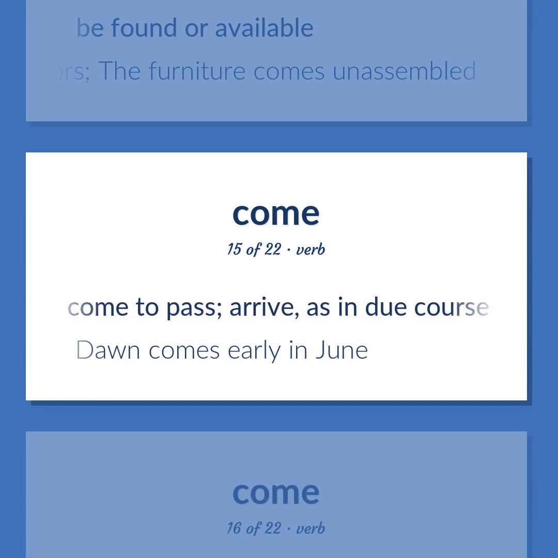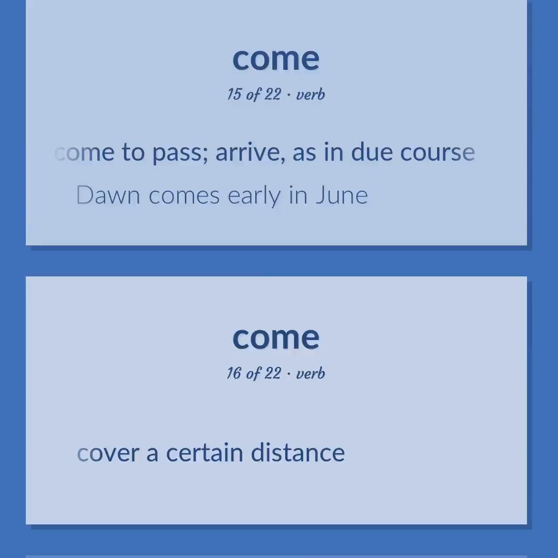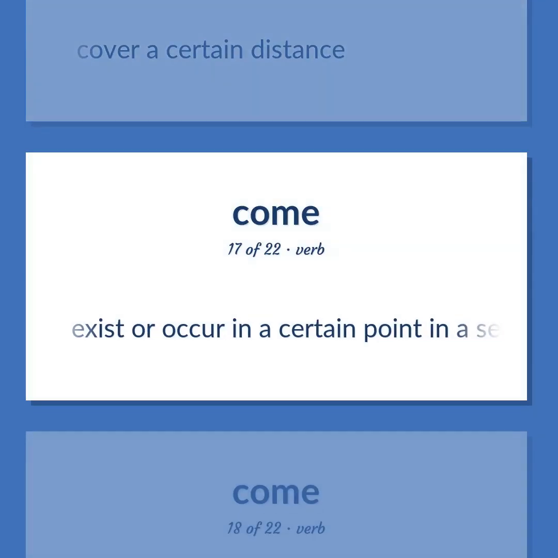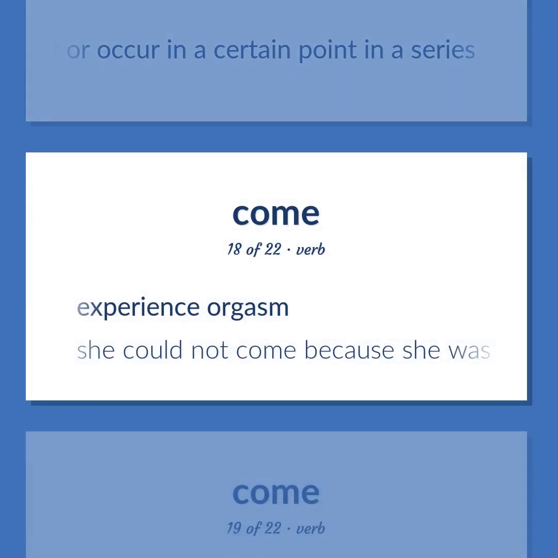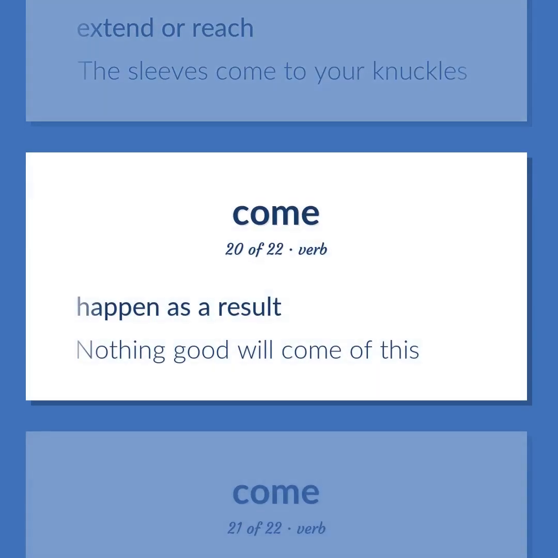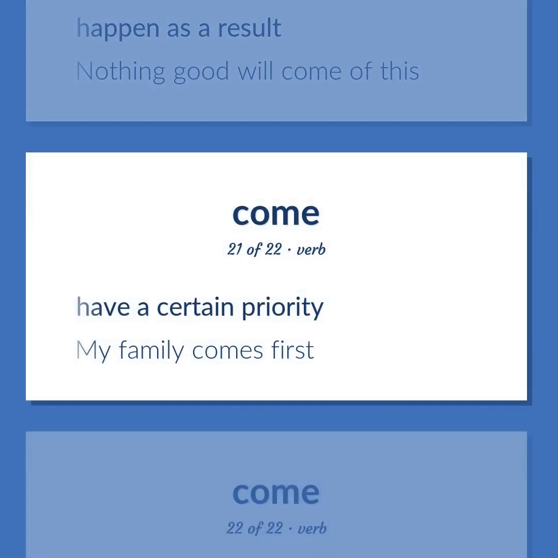Come to pass. Arrive, as in due course. Dawn comes early in June. Cover a certain distance. Exist or occur in a certain point in a series. Experience orgasm. She could not come because she was too upset. Extend or reach. The sleeves come to your knuckles. Happen as a result. Nothing good will come of this. Have a certain priority. My family comes first.